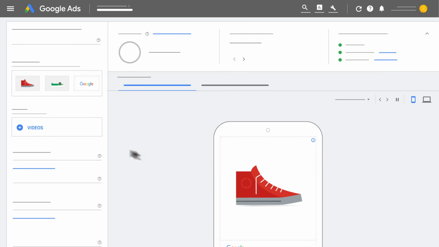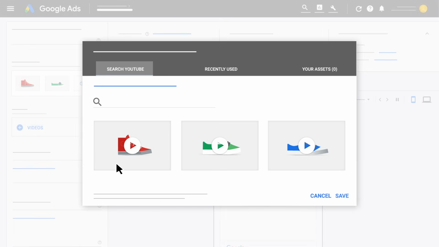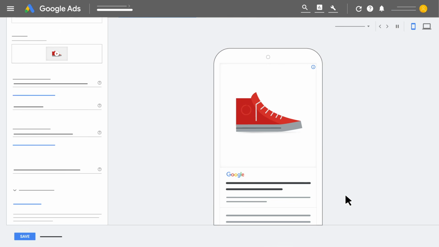Below images and logos, click the plus button to add a YouTube link for your video. Complete your ad information. Preview your ad. Click Save.